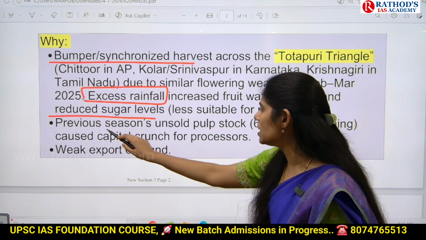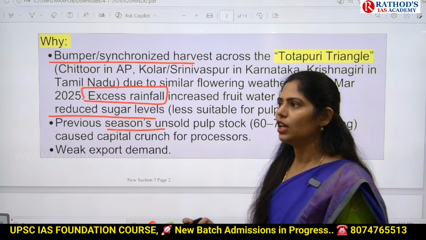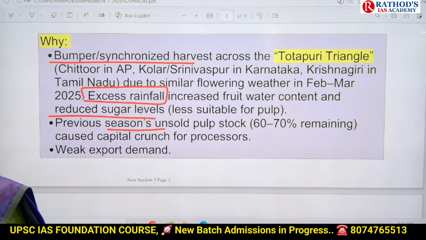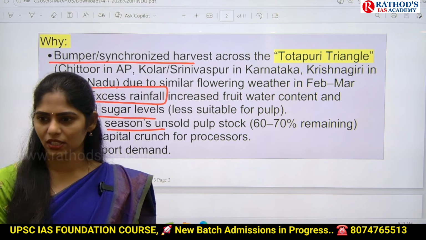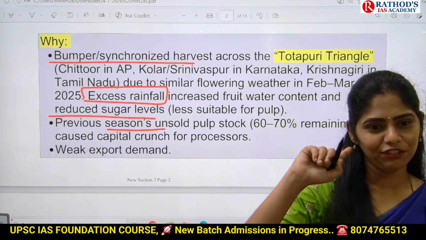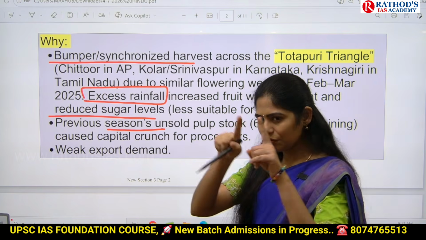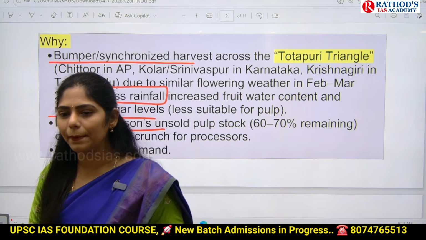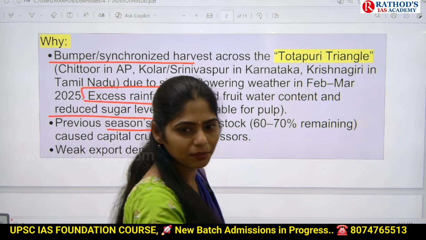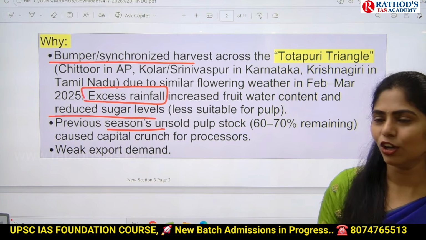And next one is, last season also we had lots of pulp. Because, last year what happened? America imposed 50% tariffs or sanctions on Indian goods. Yes, because of this, it affected our mango. If you recall the current affairs we discussed last year, we discussed one entire article related to mango pulp. Yes, mango pulp is filled in the tins. They are not exporting because of the sanctions. Can you recall that article? So if you can remind that or recall that.